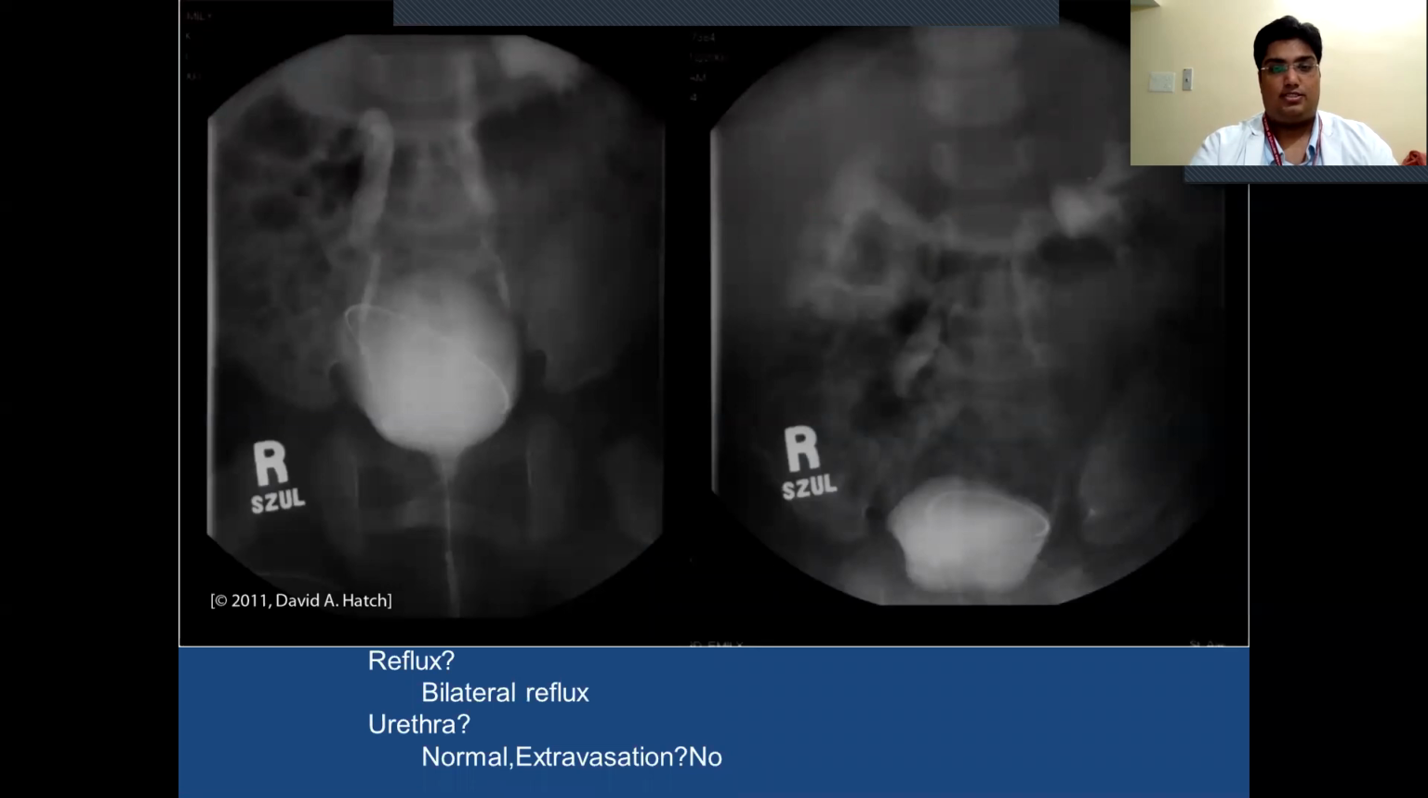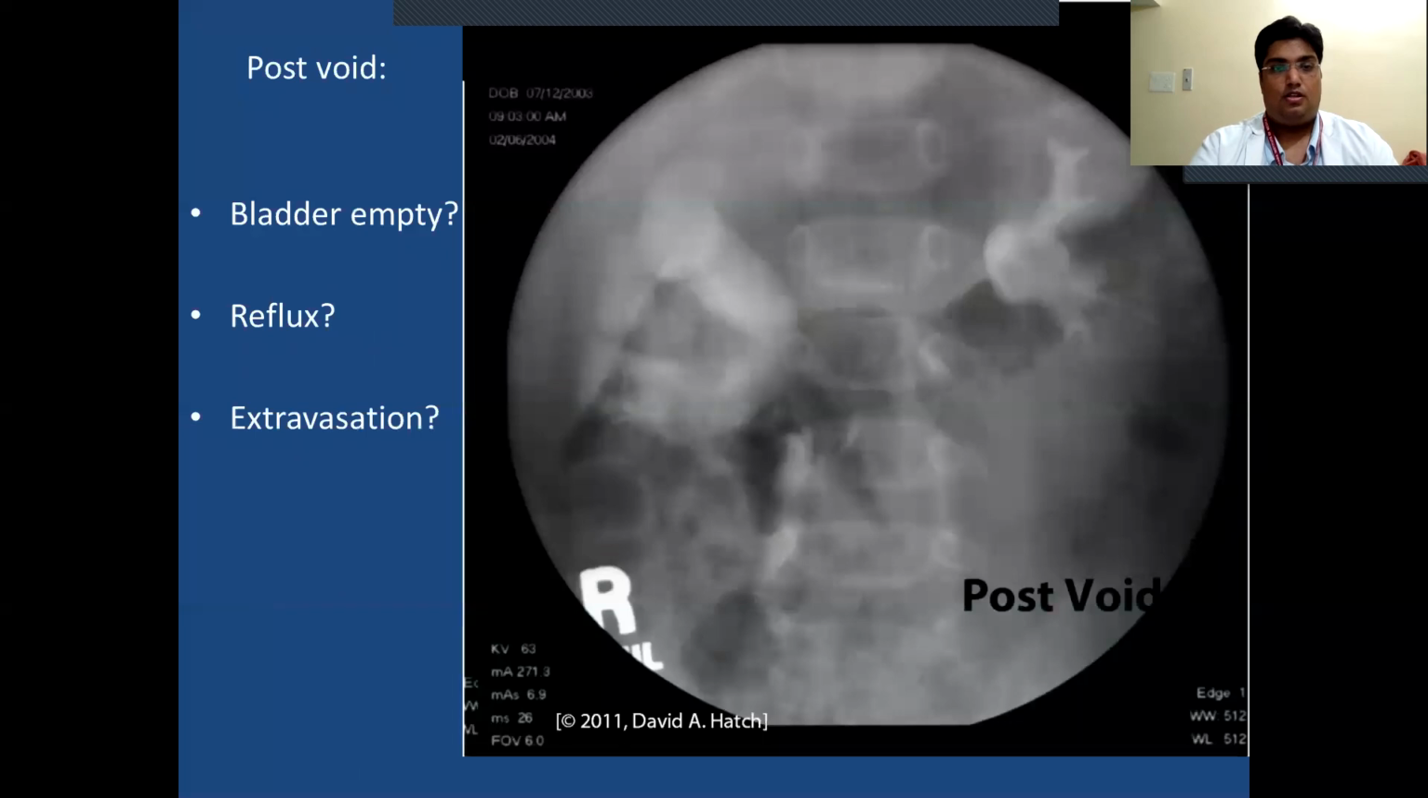Reflux, bilateral reflux. Urethra normal, extravasation no. Post-void, bladder is emptied, yes. Reflux, there is bilateral reflux. Extravasation, there is no extravasation.